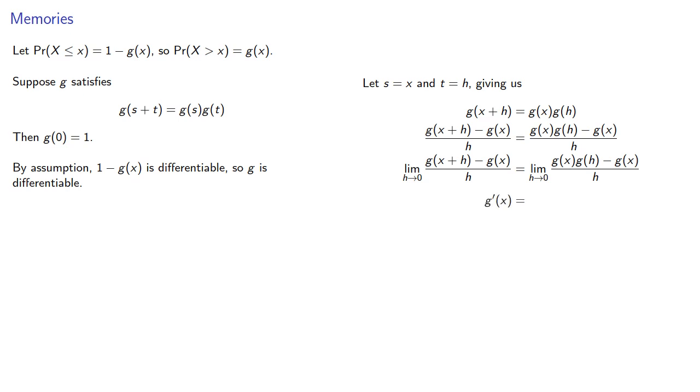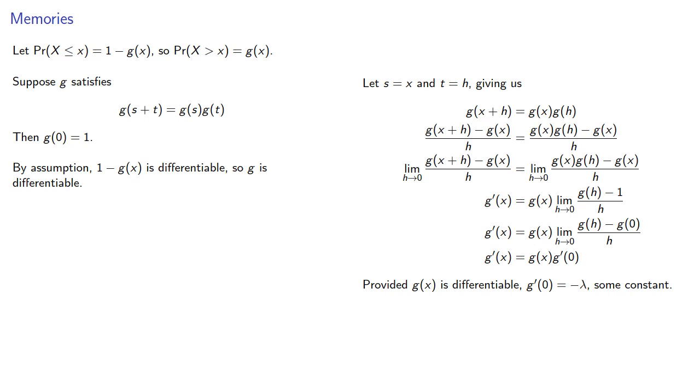So the left-hand side is just the derivative. The right-hand side, remember, g of x is actually a constant in all of this because h is going to 0. So we can remove that as a common factor. And remember that g of 0 was 1, so this becomes, and so now this limit is the derivative at 0. And again, we're assuming that g of x is differentiable, so g prime of 0 is some constant, which we'll write as negative lambda.